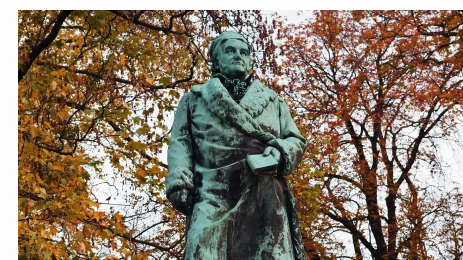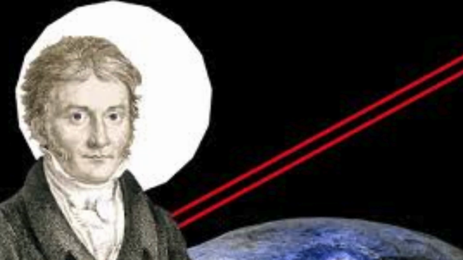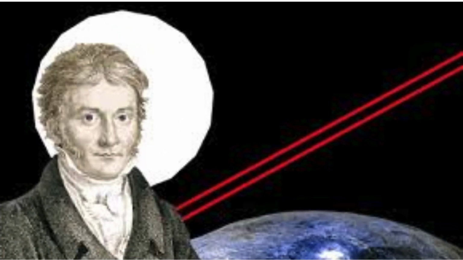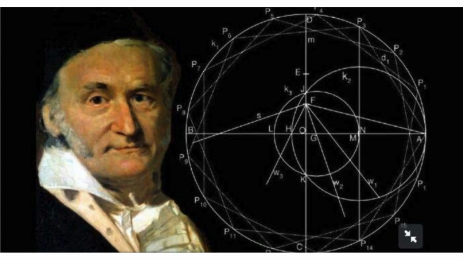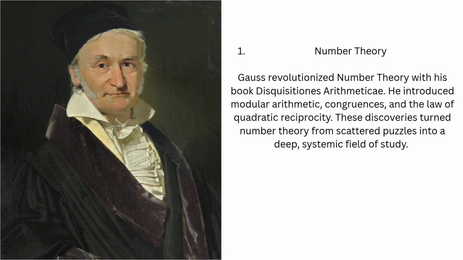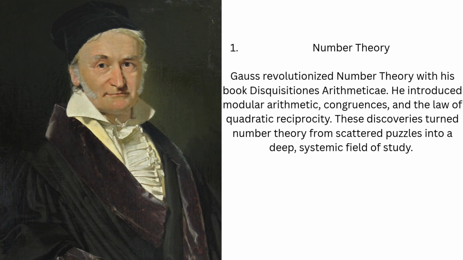Carl Friedrich Gauss died on February 23, 1855, in Göttingen, Germany. His discoveries, from number theory to statistics, formed the backbone of modern mathematics and science. He is remembered not only as a prodigy, but as a universal genius whose influence reaches into nearly every field today. Now let's talk about his works.